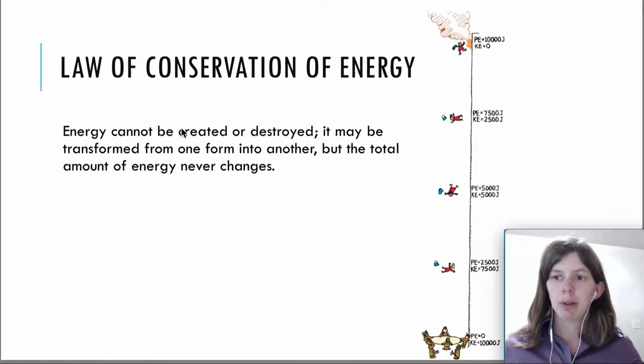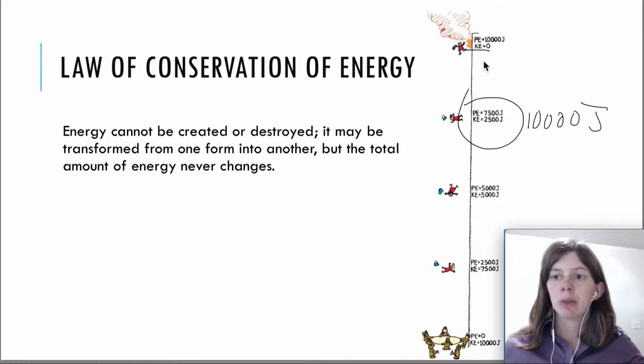So this picture on the right-hand side shows somebody falling out of a building because there's a fire, and that person has potential energy due to her height above the ground, and she could have kinetic energy if she was in motion. She's not moving here, so she has no kinetic energy, but she has potential energy. Now as she falls, what you notice is that the total amount of energy does not change. She has, let's see, 10,000 joules of energy if you add them up the whole time.